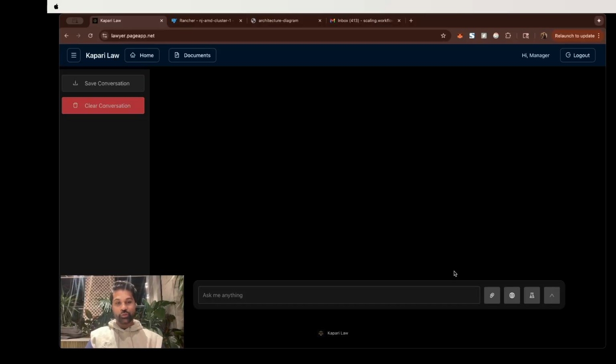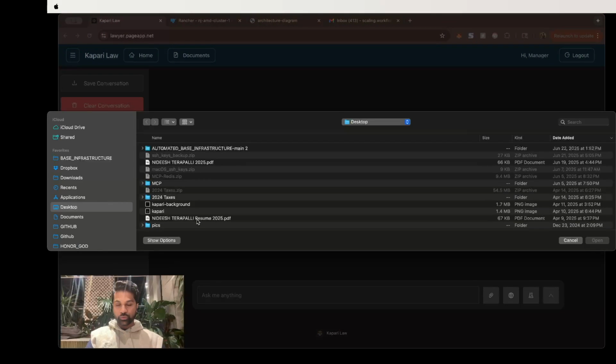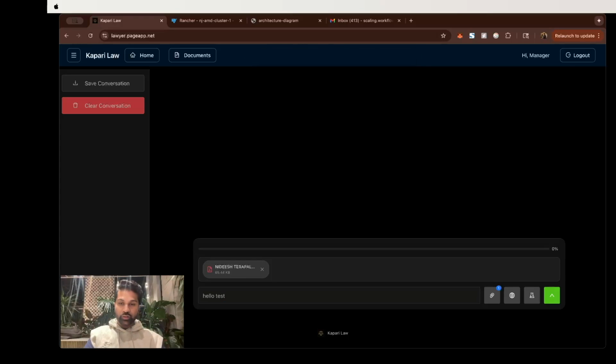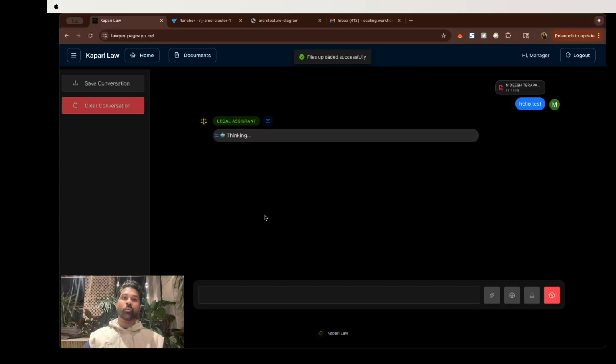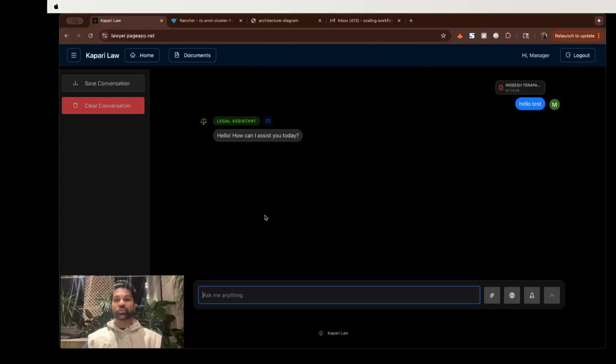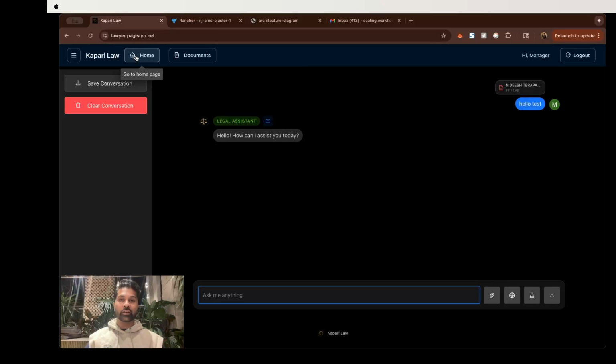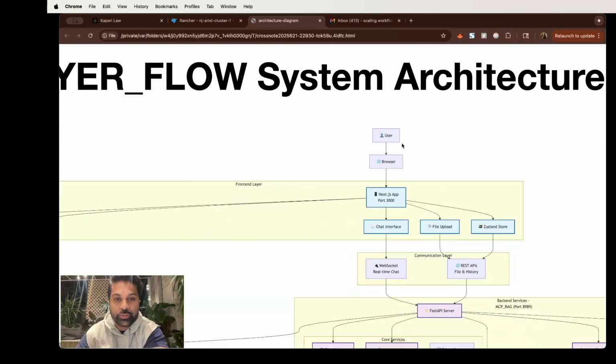The first thing I'm going to do is finish some basic features, for example, document RAG, web search, deep research. This isn't done yet, but it's just a showcase. Once I have basic features going, I can work on the legal aspect of it. For example, working on a workflow that a paralegal might use. It could be doing things like understanding documents, editing documents, generating new documents. So let's go over the system architecture.